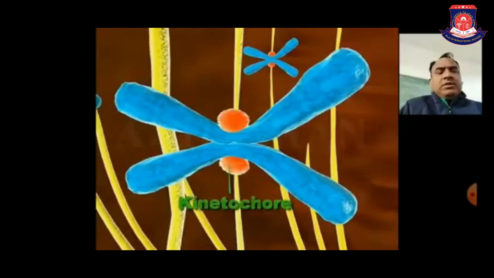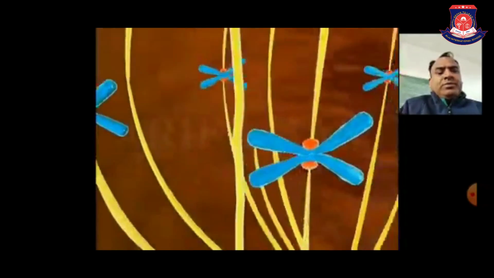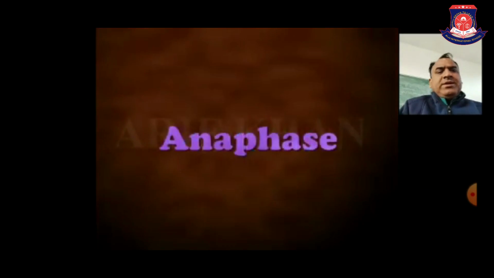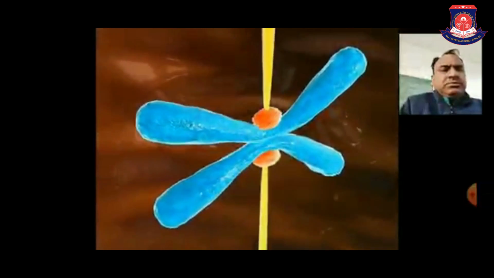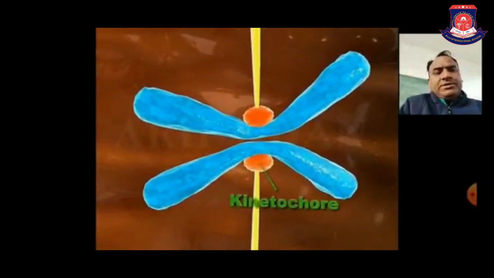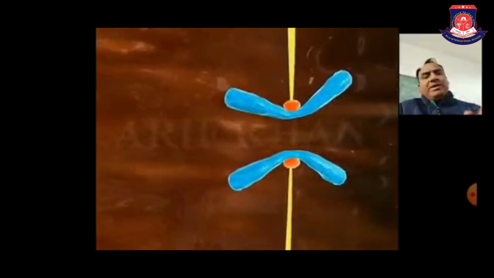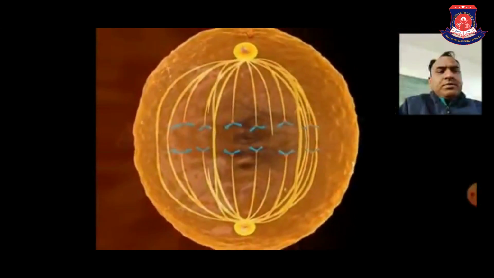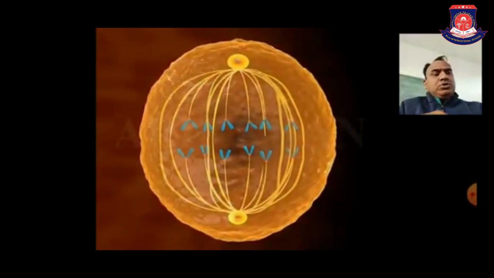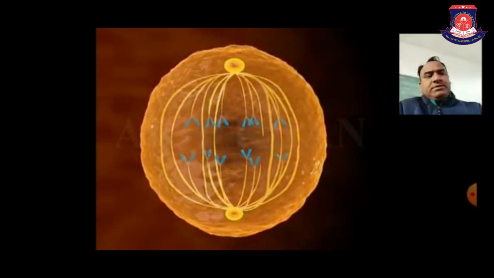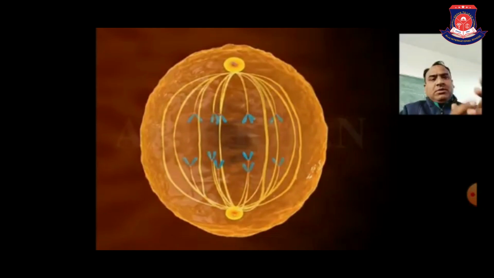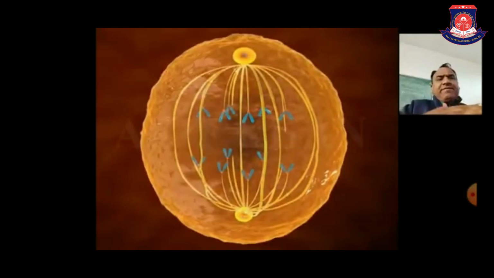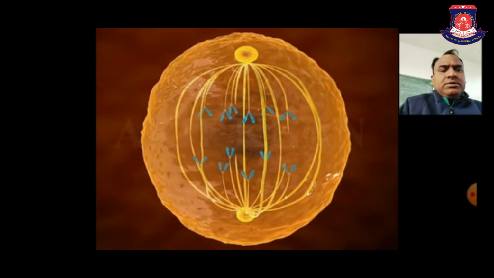This is the attachment of microtubules to the kinetochore. These microtubules are made up of proteins. These are the chromatids. I already discussed the chromatids: two chromatids on the same chromosome are called sister chromatids. First the chromosomes lie at the equatorial plate, at the center, and then they split, and the microtubules move these halves of the chromosomes toward their respective poles after splitting.